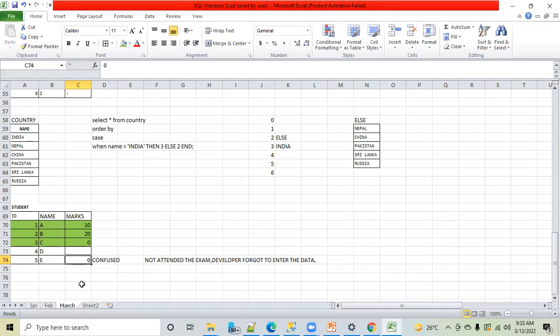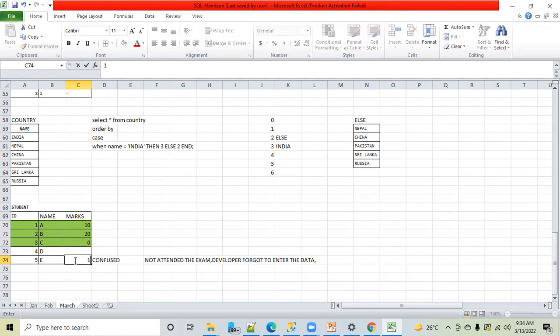So what I will do, I will check with the admin team or the class teacher or the principal maybe that, sir, I have not received the marks of E. What to do? Principal will tell, even I am not sure whether he has appeared in the exam or not, or he was suffering from corona or something like that, or maybe he has appeared in the exam and he was caught cheating, or maybe he has appeared and still his paper is under evaluation. A lot of options are there. So if you put 0, are you doing justice with E? Yes or no? No.